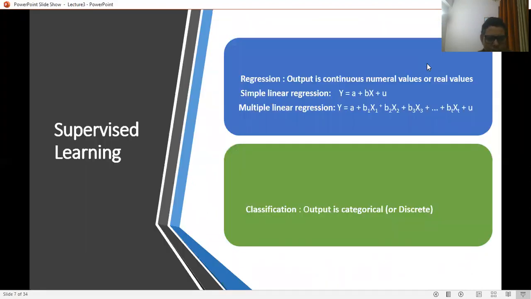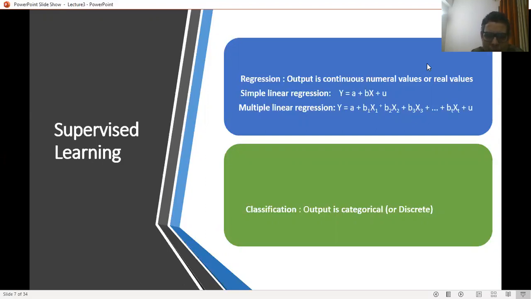When we talk about supervised learning, we have two types of outputs. For example, if the output is continuous numerical values or real values, we go for regression-based techniques like simple linear regression, multiple linear regression, etc. When we talk about classification, the output should be categorical or discrete in nature. In that case, we use classification-based methods for supervised learning.